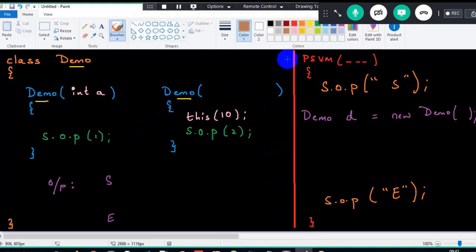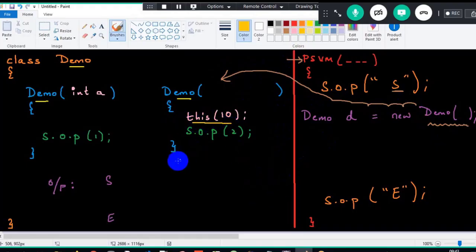Now, concentrate. Your execution starts from main method, correct? Start will definitely get executed, and then when I create an object, constructor will get invoked. From here, the control will go slowly here. The control will go to this constructor, correct? This is step number one. And what is the first line in this constructor? This of 10. When I tell this of 10, I have to invoke another constructor present in the same class. This calling statement is used to invoke another constructor in the same class.